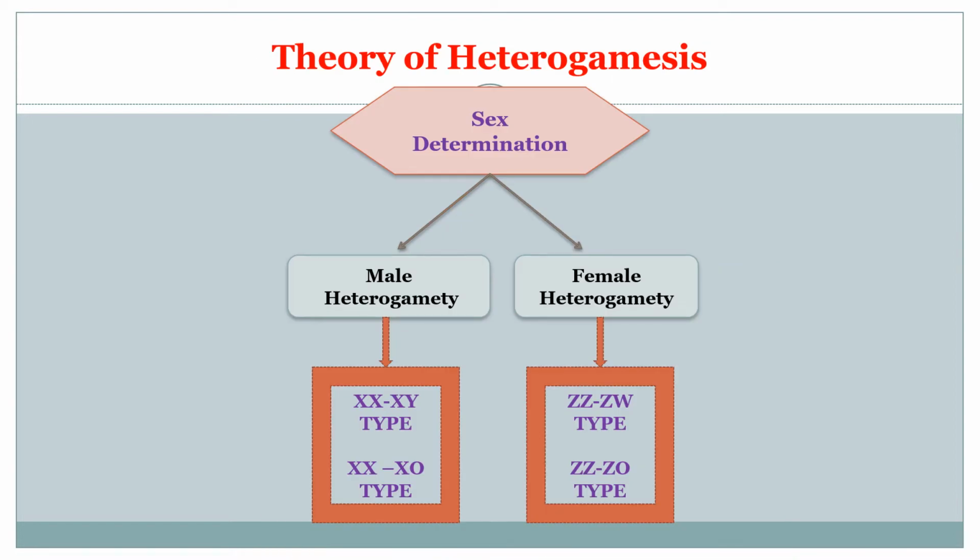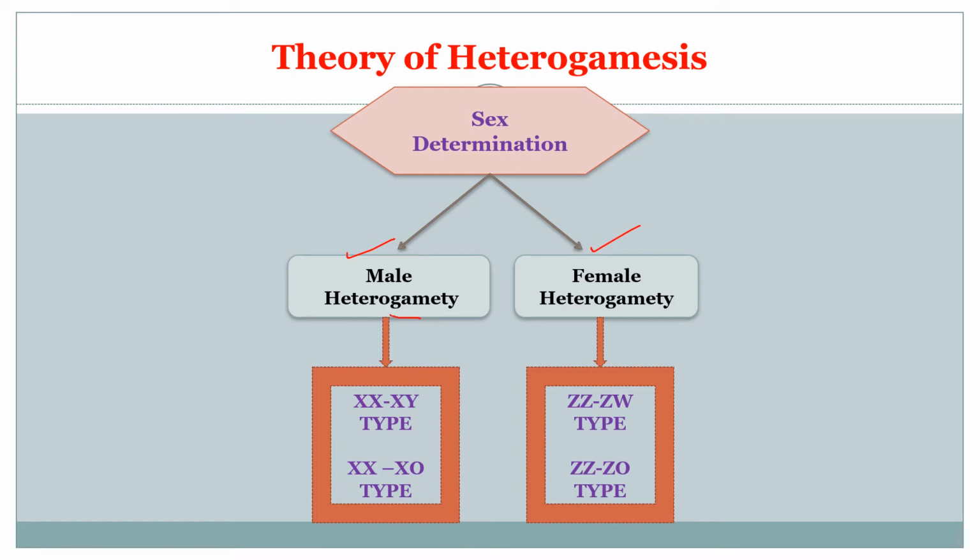Now let's go for the theory of heterogamesis. According to this theory, there are two types of sex determination mechanism: male heterogametry and female heterogametry. What do you mean by male heterogametry?